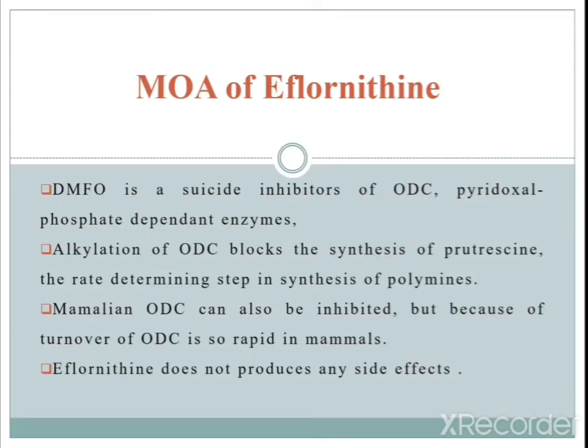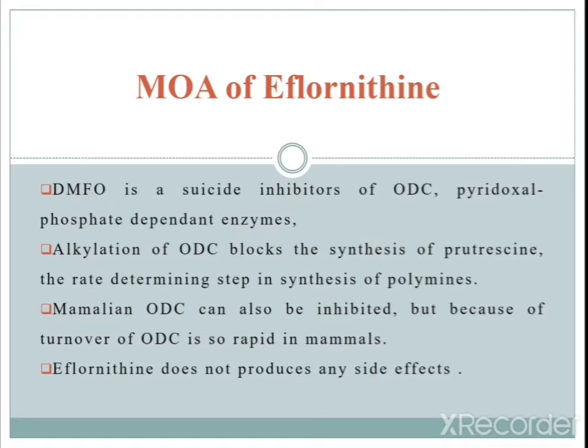Now the mode of action of eflornithine. DFMO, difluoromethylornithine, is a suicide inhibitor of ODC, a pyridoxal phosphate dependent enzyme. Alkylation of ODC, ornithine decarboxylase, blocks the synthesis of putrescine, the rate limiting step in the synthesis of polyamines.